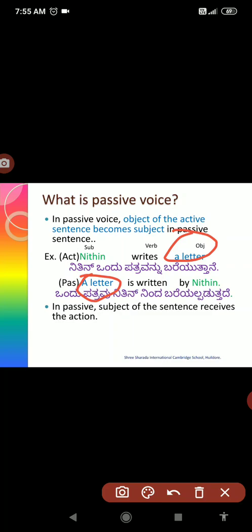A letter is receiving action upon it. It's not going to perform an action here in the passive voice sentence, whereas in the active, Nitin writes a letter, Nitin is performing the action. So that is a difference. Who is doing that action? The subject is doing the action in active, but here the subject receives the action upon it.